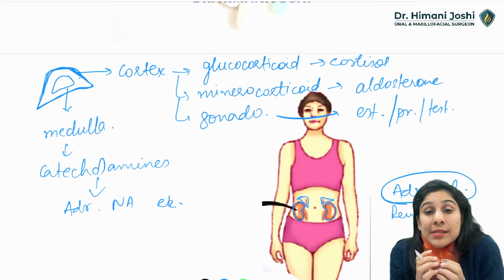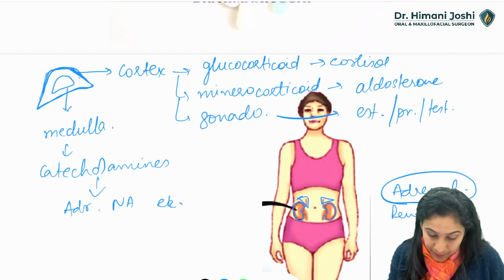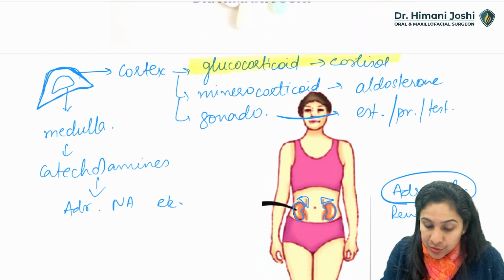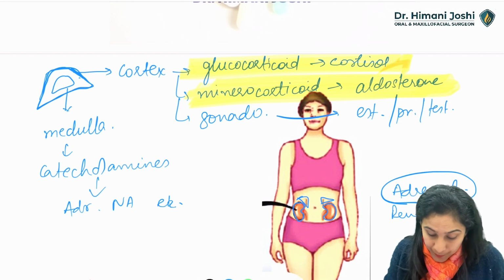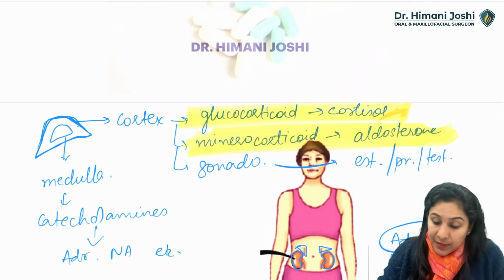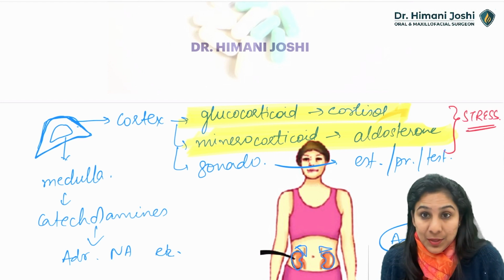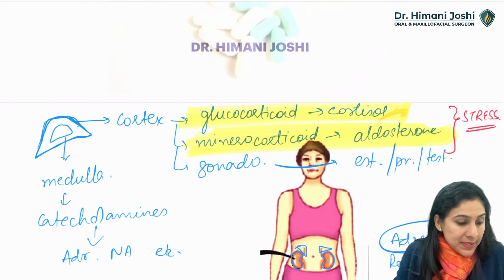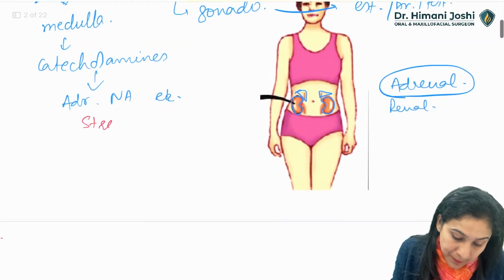Now, what is important in our context is these two hormones, glucocorticoids and mineralocorticoids. They are very important in cases of stress. Now what is stress? What do I understand by stress?